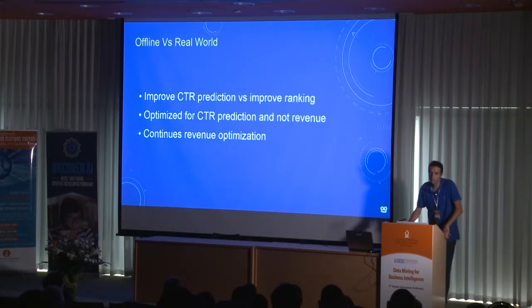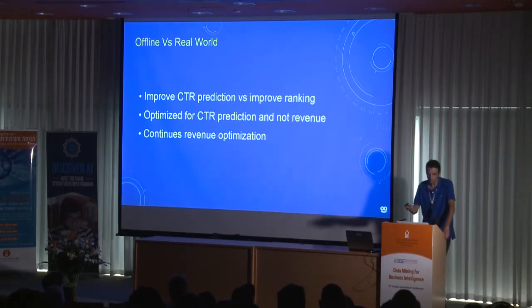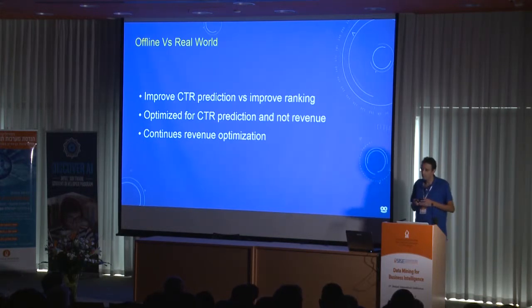Another big challenge in recommendation systems, which Joseph talked about in his lecture, is that in order to do efficient machine learning, we need efficient offline measures because we want fast iteration. But there are several differences between the offline and the real world.